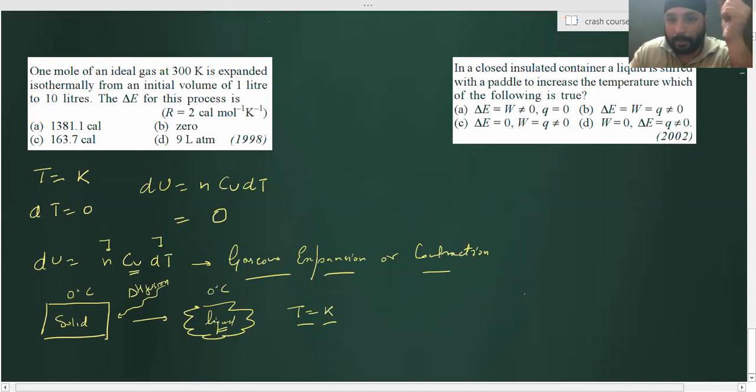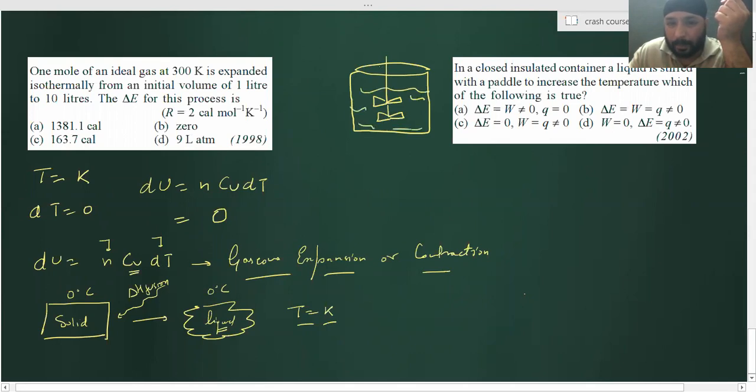Yes, sir. Very good. Now come here. In a closed insulated container, a liquid is stirred with a paddle. Look, there is a closed container. I have a liquid which is stirred with a paddle. I'm doing work on this liquid, and it is a closed, insulated container, that means Q is 0. So whatever work you are doing, will it increase the energy of what? The liquid.